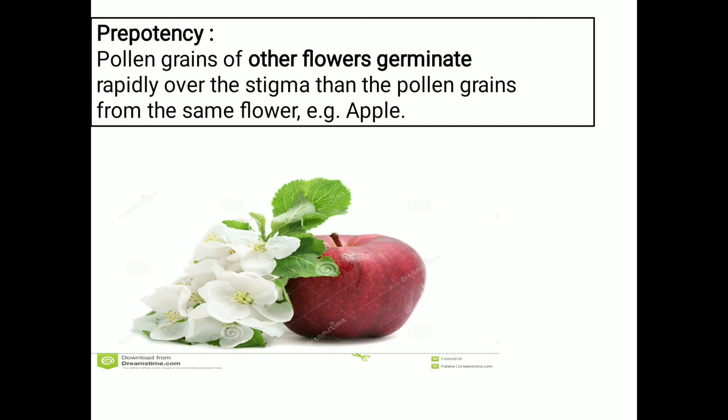Now, moving toward the third type of device, called prepotency. What is prepotency? The pollen grains of other flowers germinate more rapidly over the stigma than the pollen grains from the same flower.